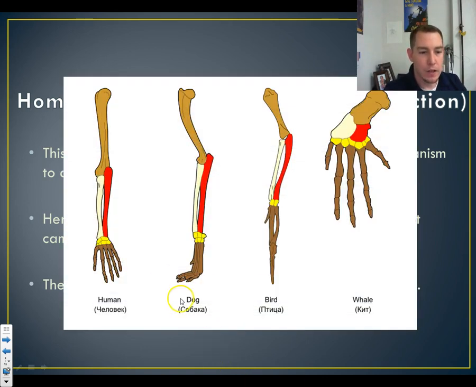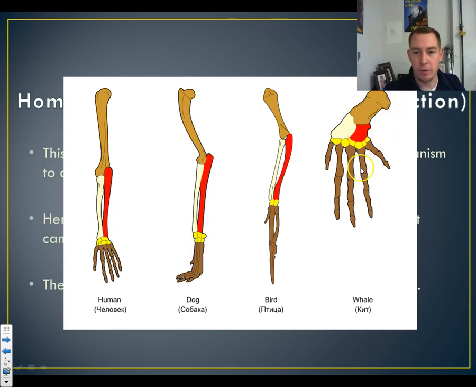For example, humans have all these different bones, right? Our phalanges and our radius and our ulna and whatnot. Well, we have a similar form in the dog hand. They actually have all the same bones, but they're shaped a little bit differently. And because they're shaped differently, they have a different function. We use our hand to grab things. Dogs use theirs to run.